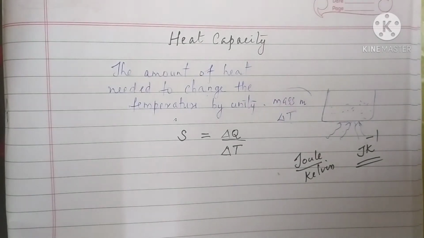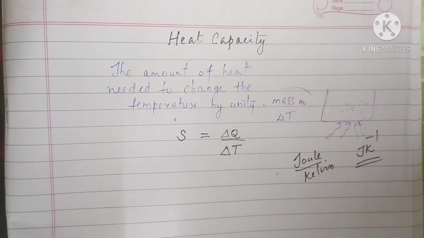So Joule Kelvin raised to minus 1 is the unit of heat capacity. So once again, the amount of heat needed to change the temperature by unity. It can be 1 degree Celsius or 1 Kelvin. This quantity is known as heat capacity and is represented by the letter S.